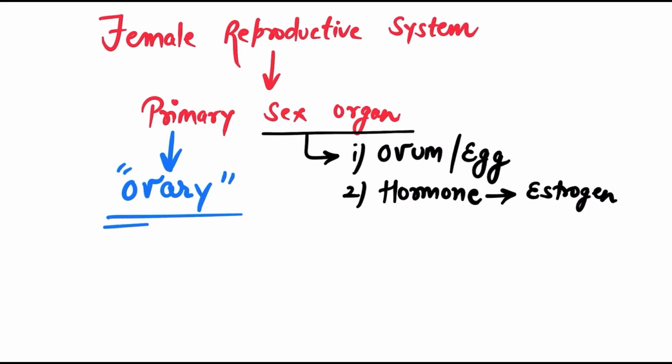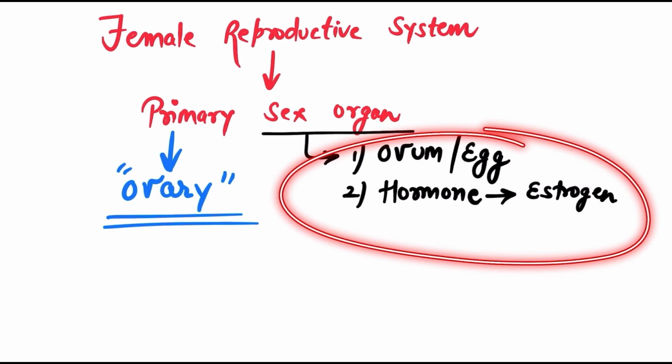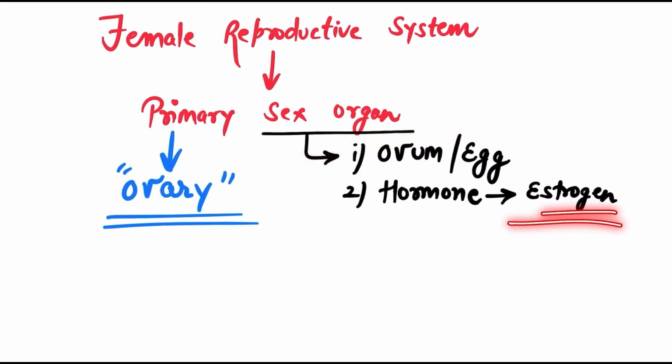Now we are going to see the structure of an ovary and how the ovary is able to produce that ovum and the hormone estrogen, and we'll definitely see the function of estrogen. In the last video, part 1 of the reproductive system, we have seen the function of estrogen in brief. I just hope you remember that.